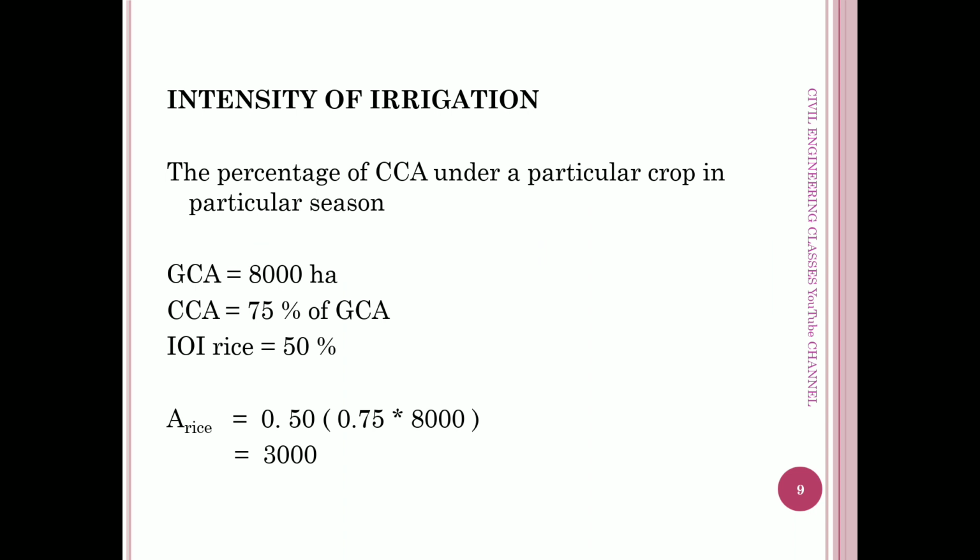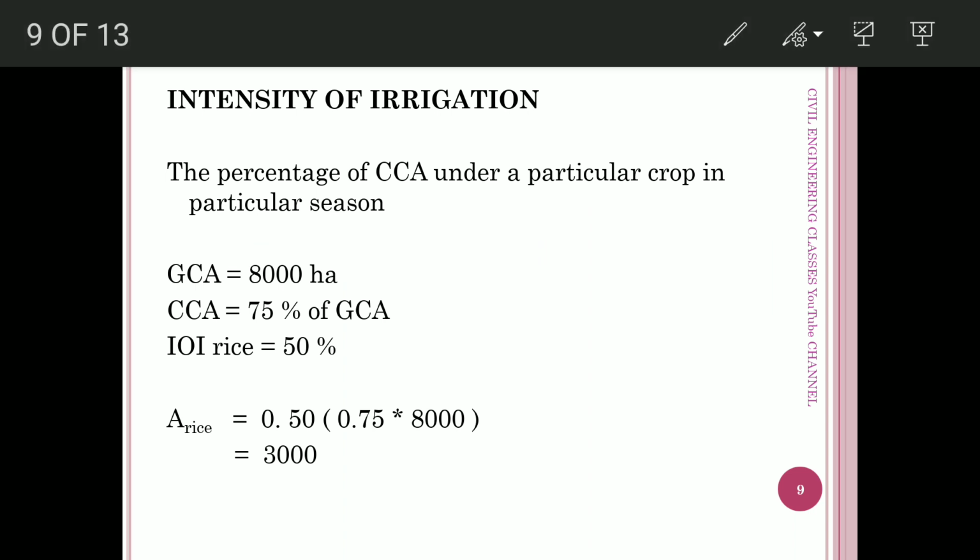Next term is intensity of irrigation. Intensity of irrigation is defined for a particular crop. It is the percentage of CCA that is under a particular crop in a particular season. That means intensity of irrigation of a particular crop, say rice, is the percentage of the cultivable command area that is cultivated with rice in a particular season.